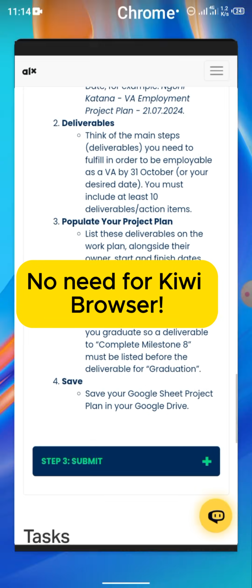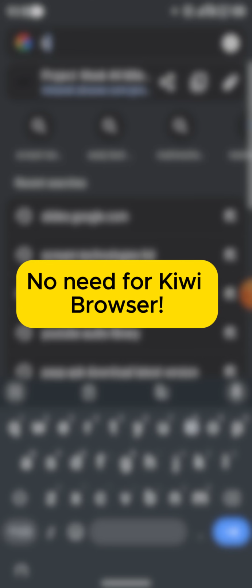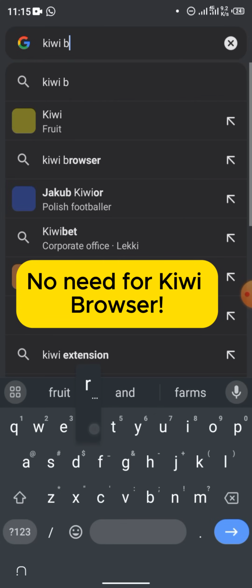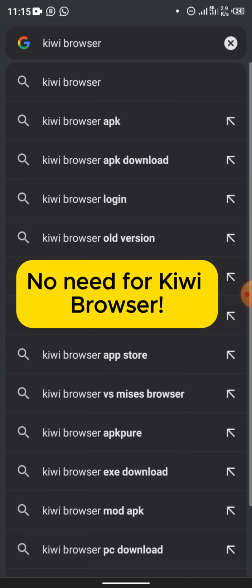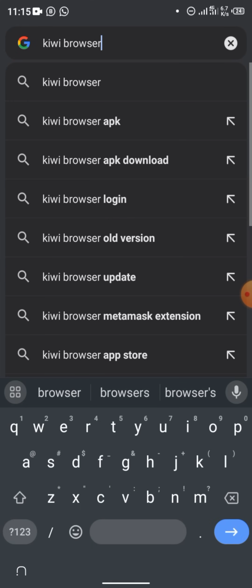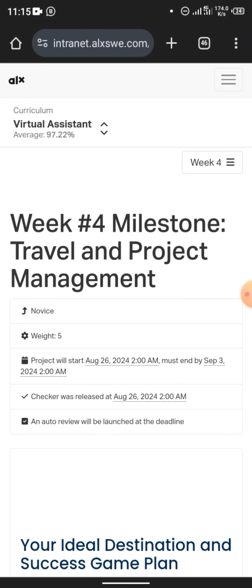Let me spell it out for you. This is it. Kiwi browser. Type this in your App Store or your Play Store and download it. You can't use Chrome for this. Why? Because Chrome on your mobile phone won't allow you to install extensions, and you need an extension for it.